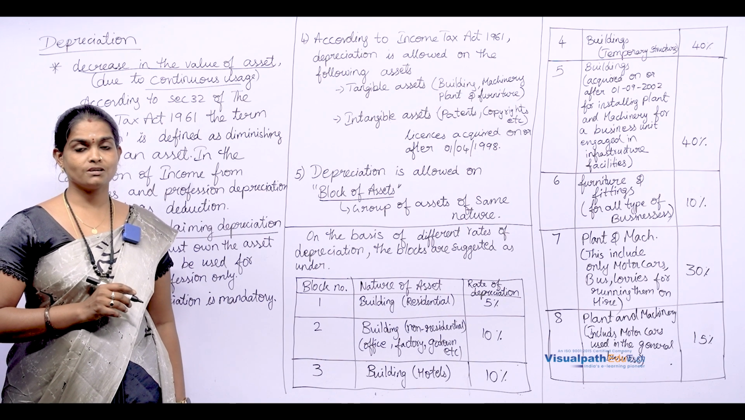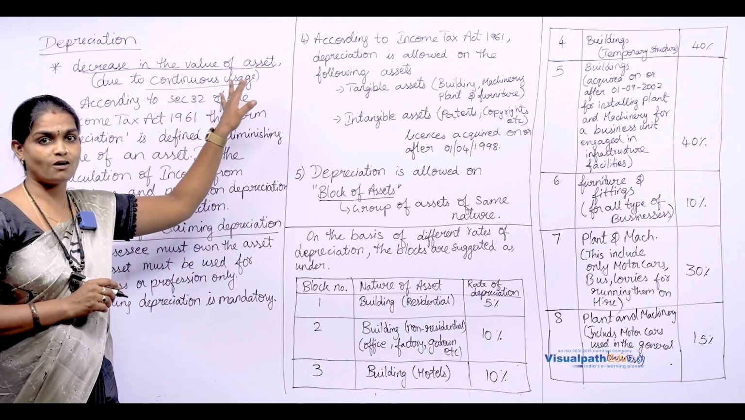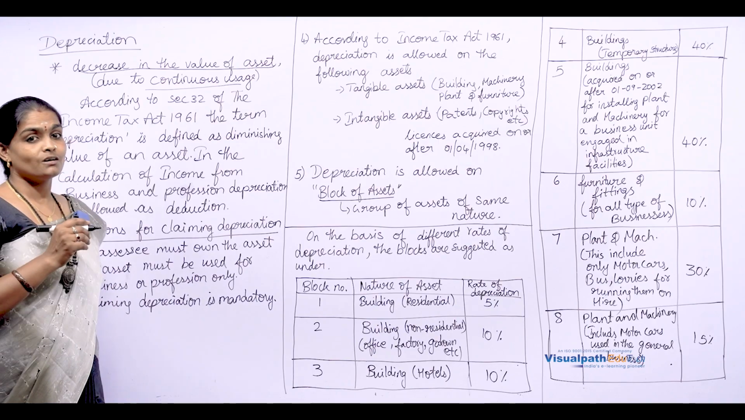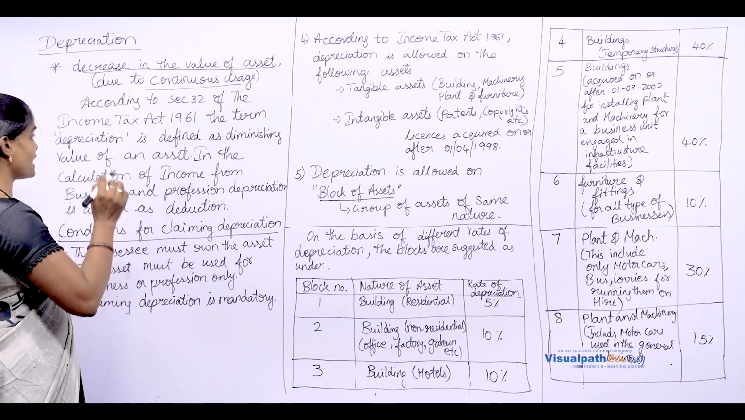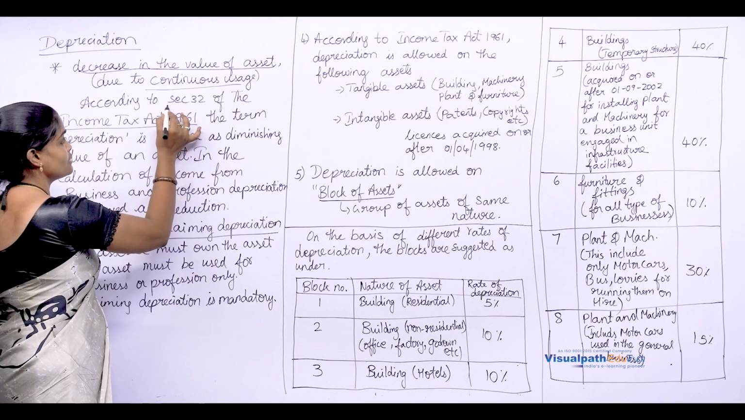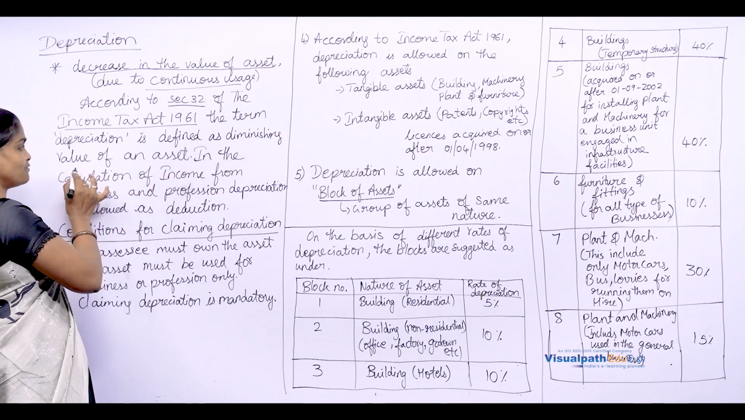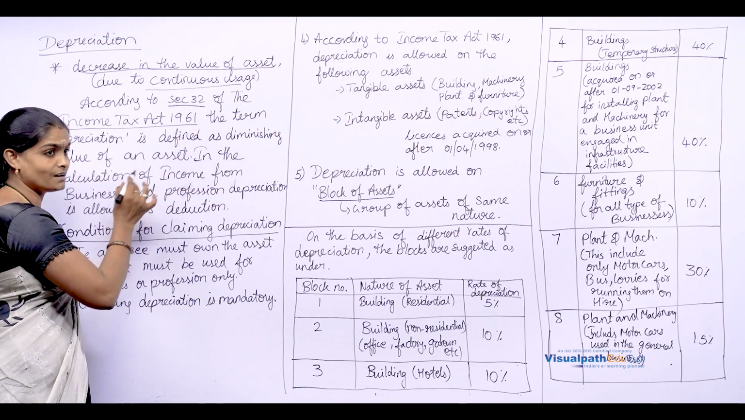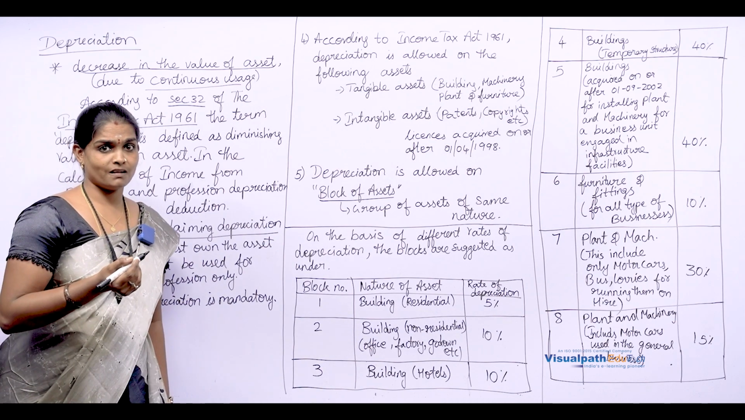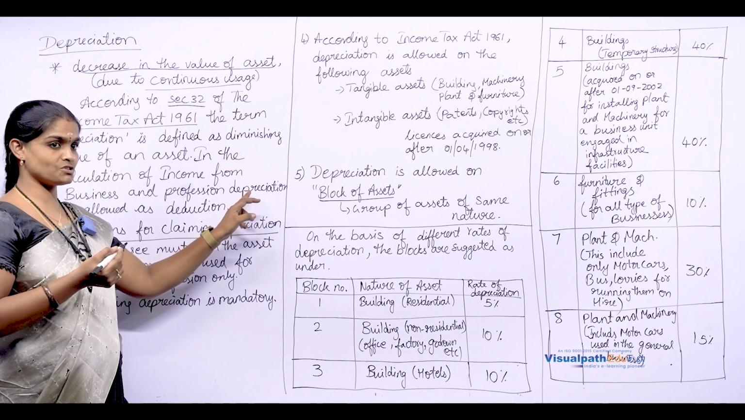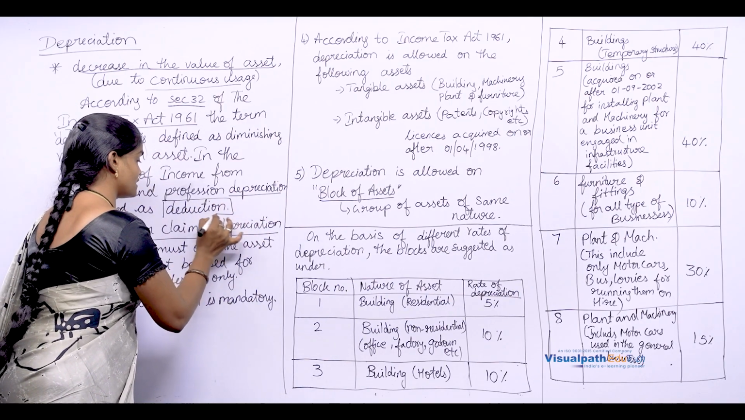We will start with the most important concept in this unit, that is depreciation. Depreciation means decrease in the value of an asset. Now, what does the income tax provision say? What is depreciation? Depreciation as per Section 32 of the Income Tax Act 1961 means diminishing value of an asset. Whoever is calculating the income from business and profession can claim depreciation as a deduction.